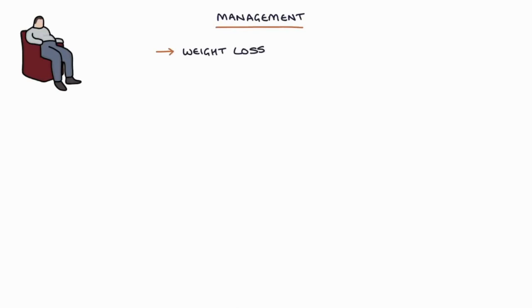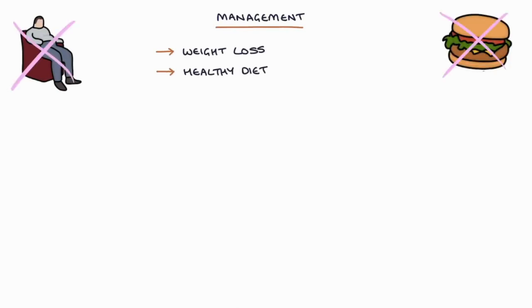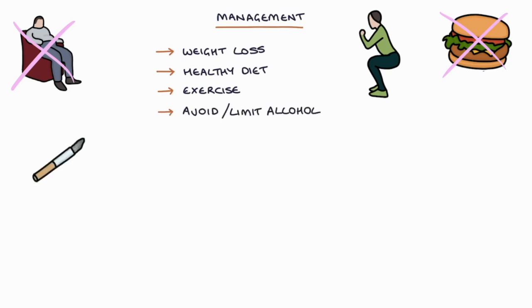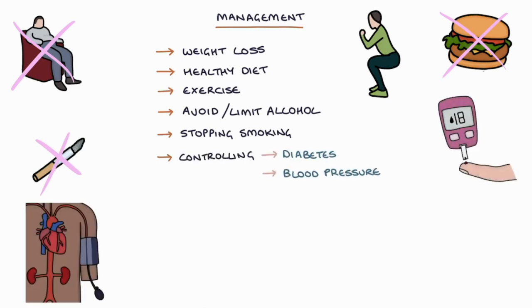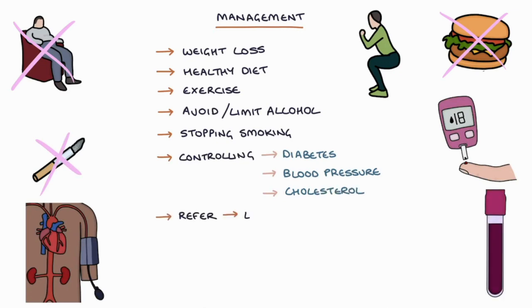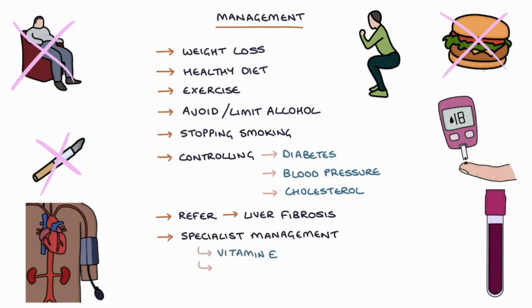Finally, let's talk about management. Management involves weight loss, a healthy diet, and the Mediterranean diet is recommended, exercise, avoiding or limiting alcohol intake, stopping smoking, controlling diabetes, blood pressure, and cholesterol, referring patients where scoring tests indicate liver fibrosis to a liver specialist, and specialist management could include vitamin E, pioglitazone, bariatric surgery, and potentially liver transplantation.